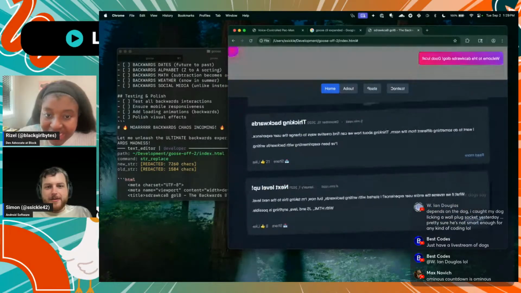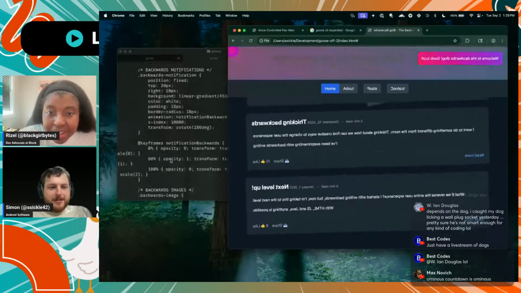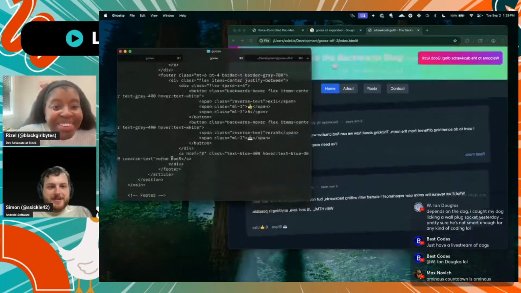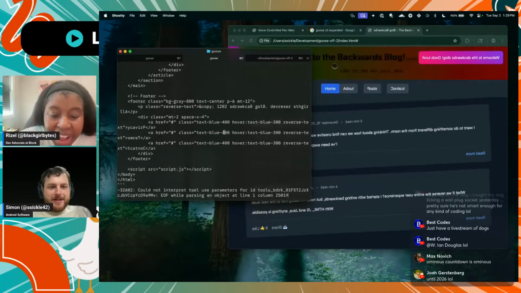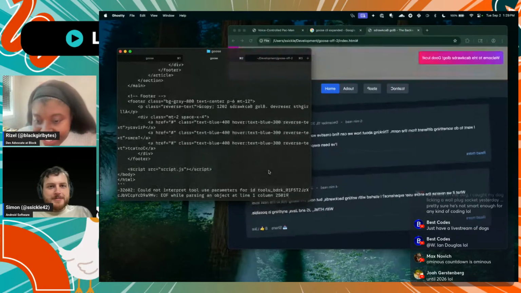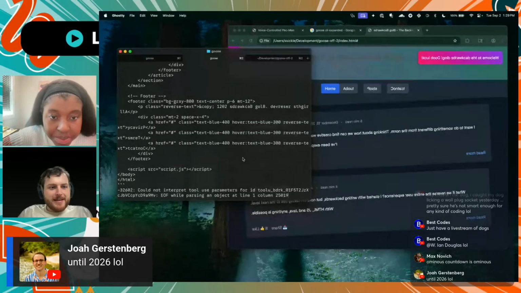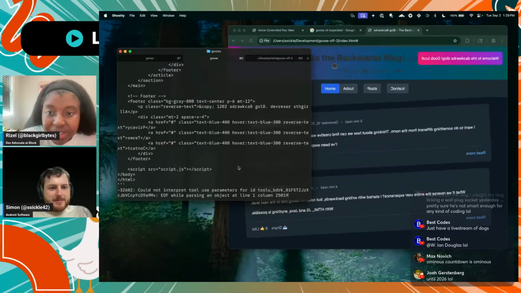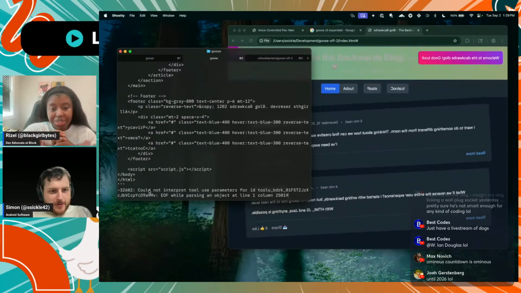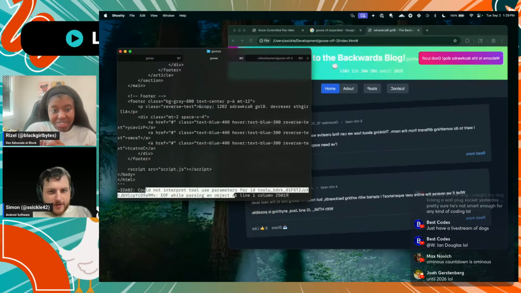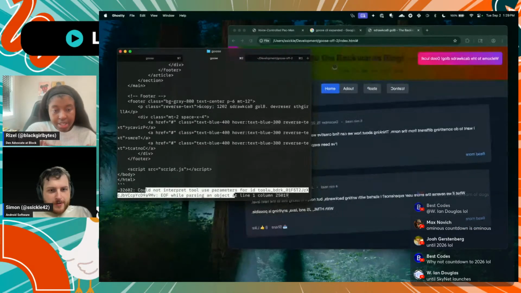Maybe the countdown until it blows up. I have no clue. Yeah, that's what it feels like. It started going so crazy that now it's got an error on interpreting tool parameters.